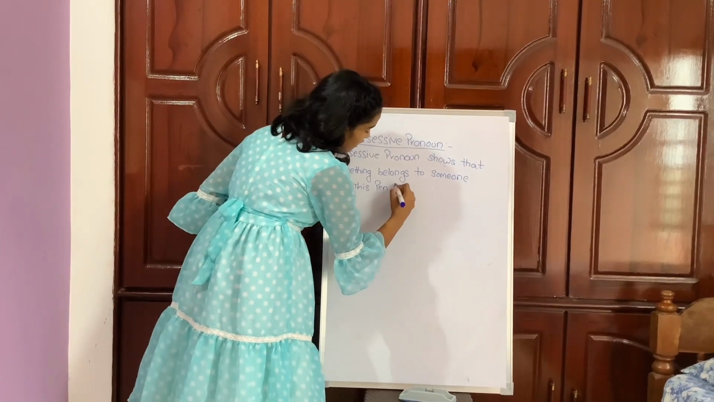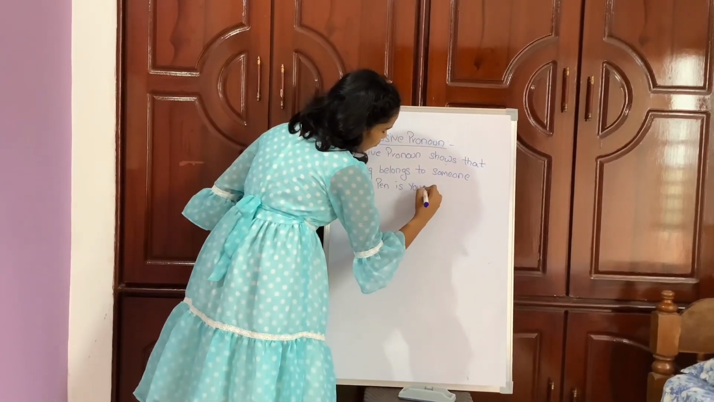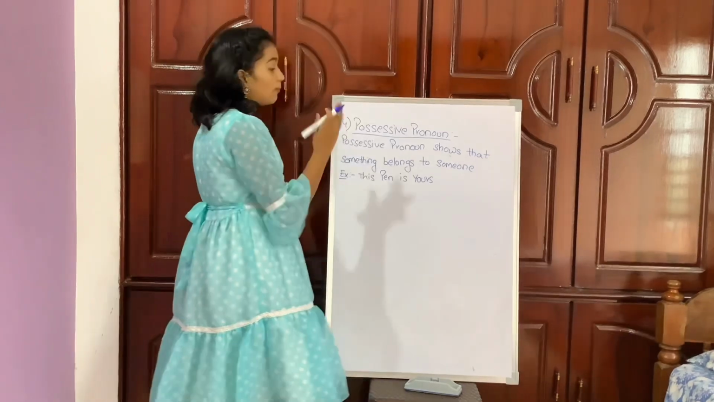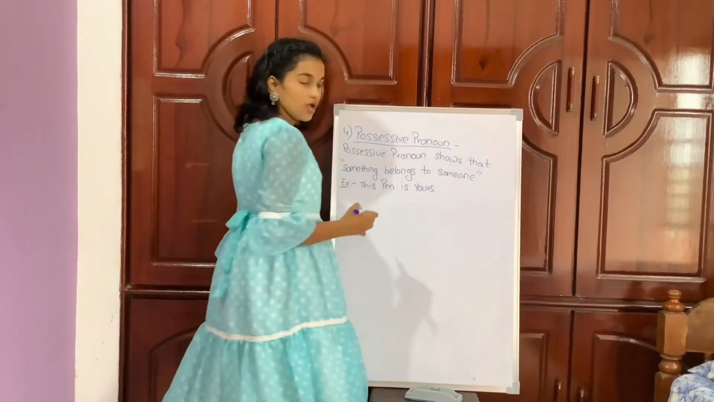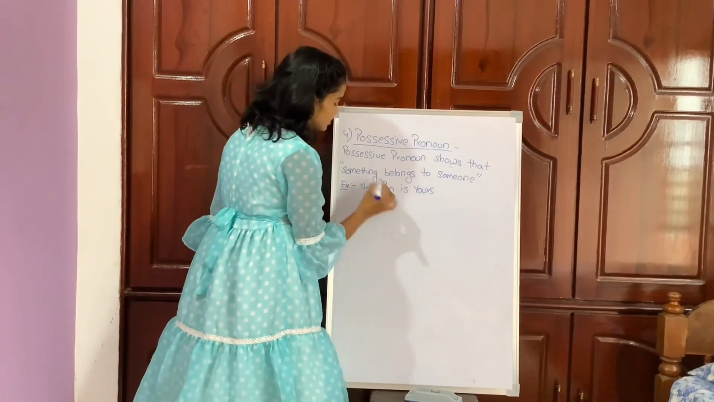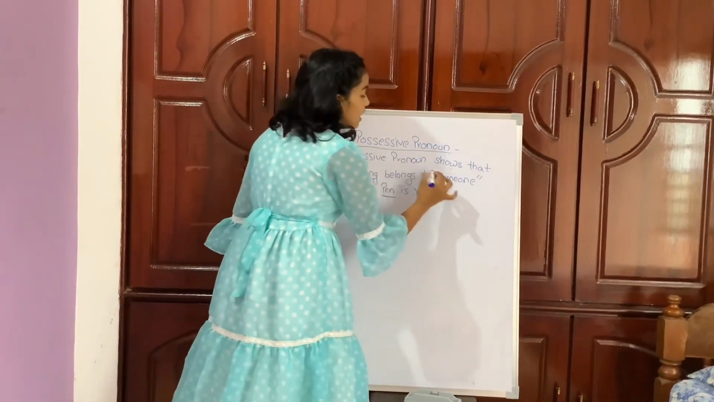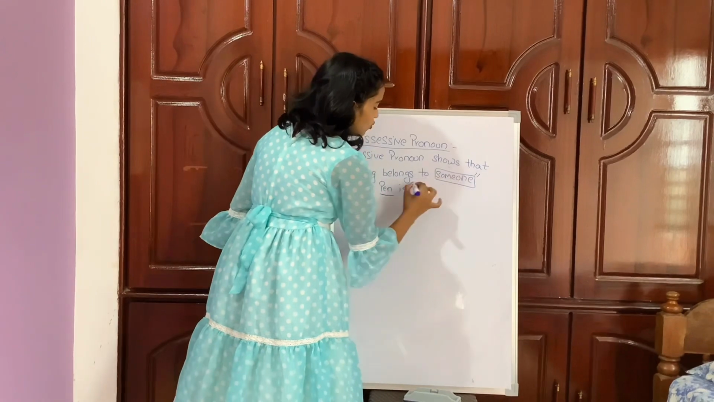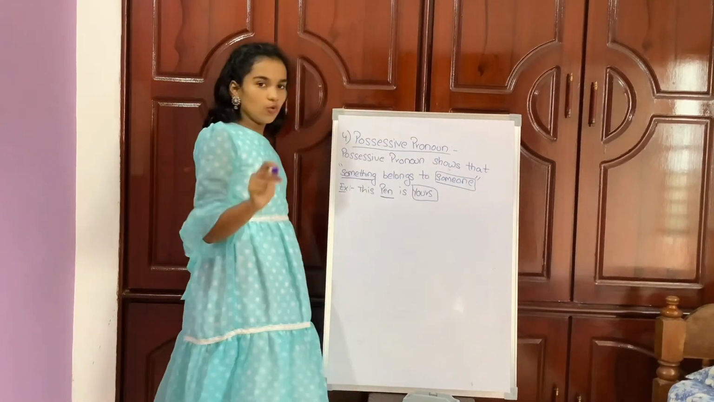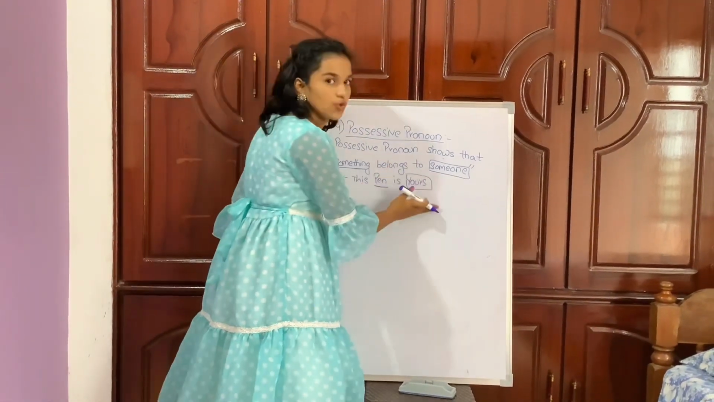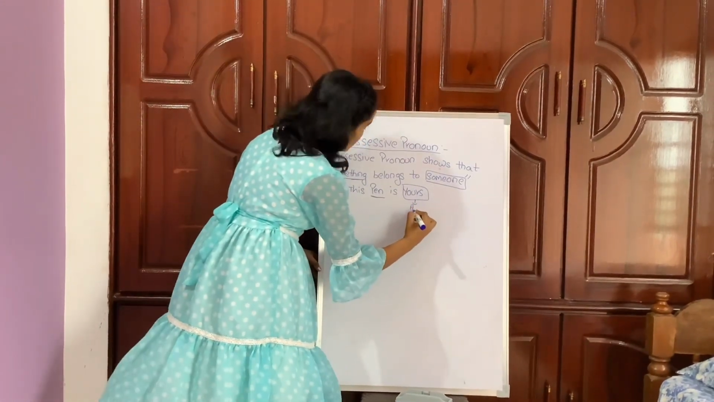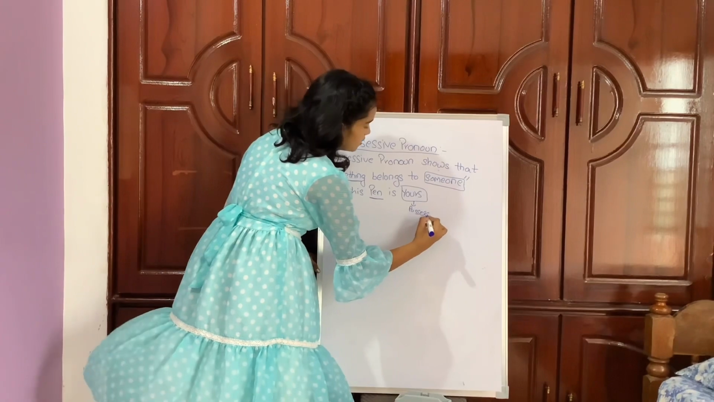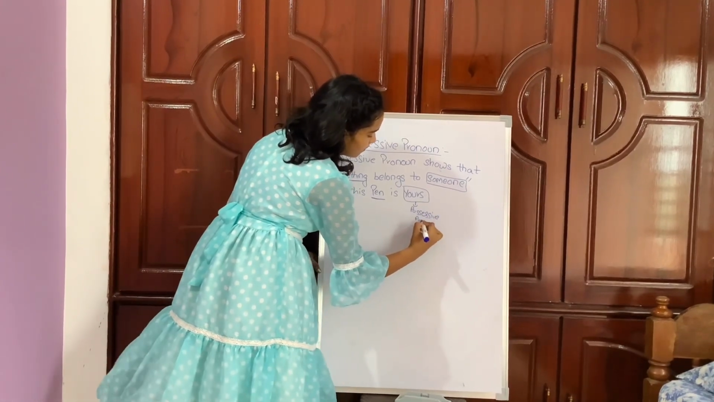This pen is yours. So what does a possessive pronoun show? A possessive pronoun shows that something belongs to someone. So here the pen is something and someone is yours. This pen is yours. So yours is called a possessive pronoun.